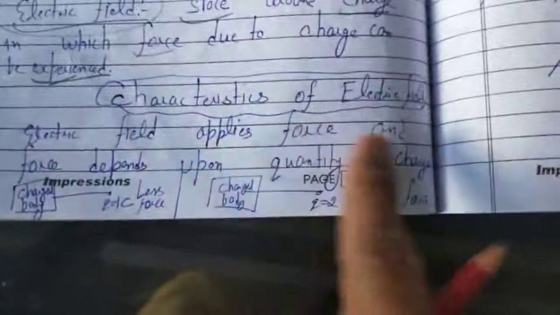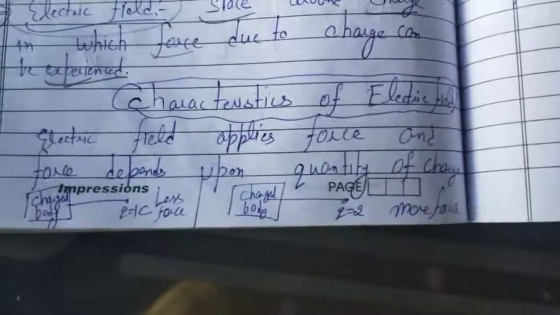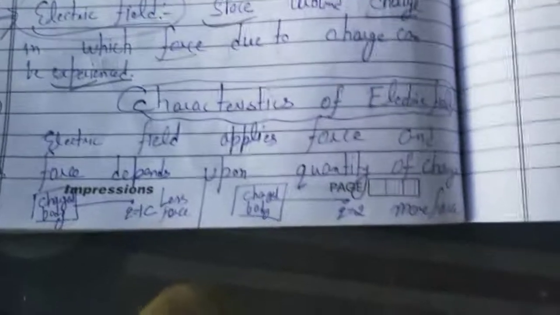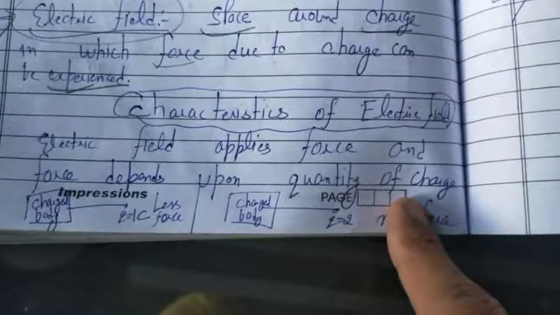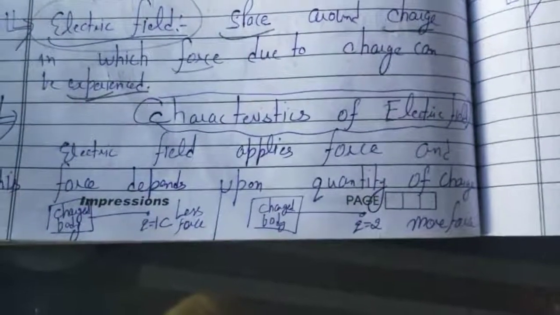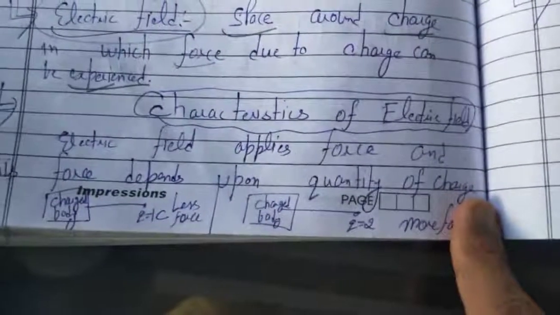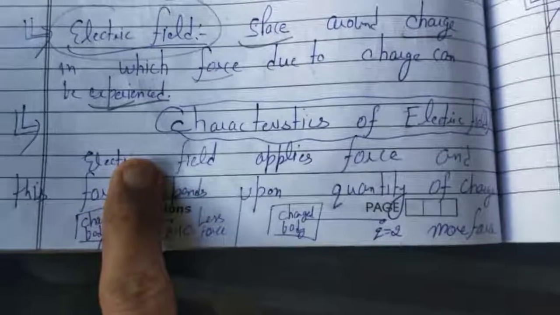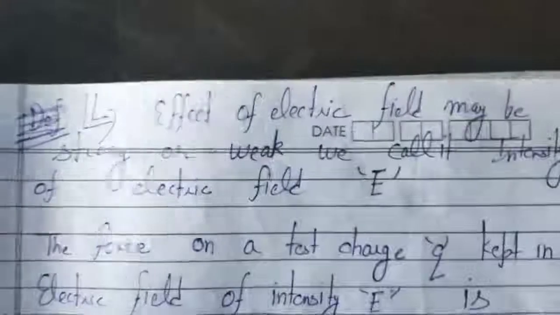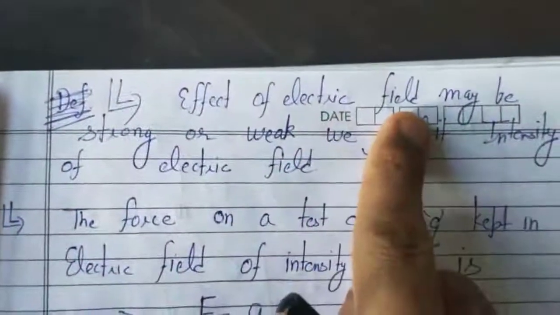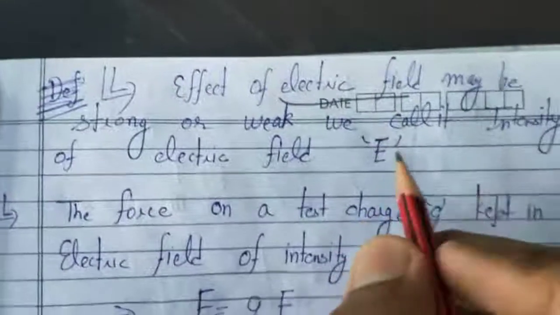First of all, the first point that is mainly important is what is electric field. Next, characteristics of electric field. If the amount of charge is less, electric field strength will be less. If the amount of charge is more, strength of electric field will be more. So this is the first characteristic of electric field: it depends on the quantity of charge. The force applied by the electric field depends on the quantity of charge. So electric field is giving us the information about the force.